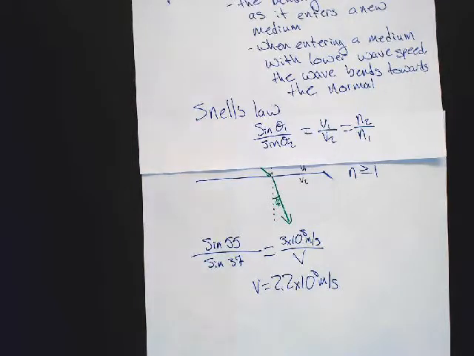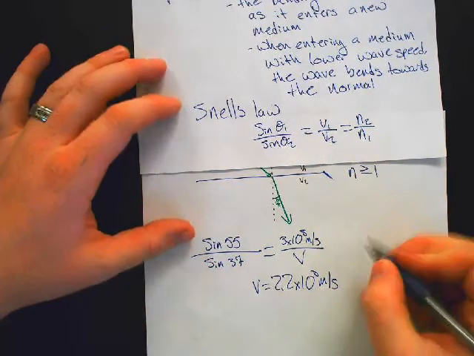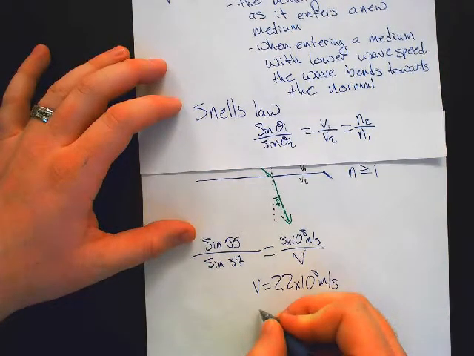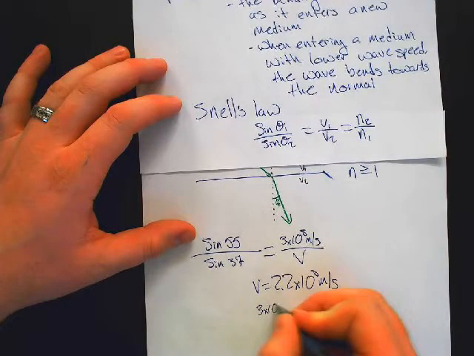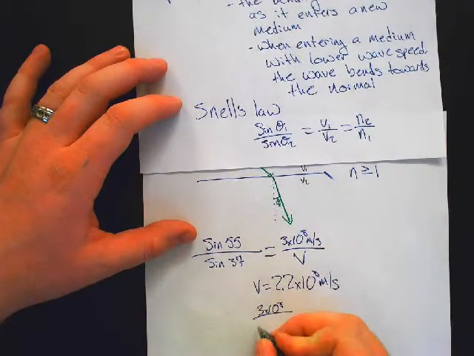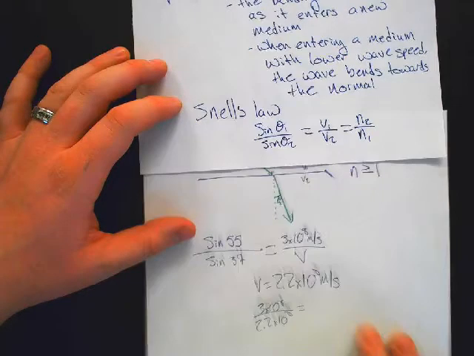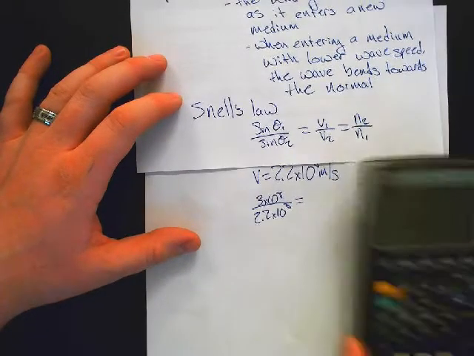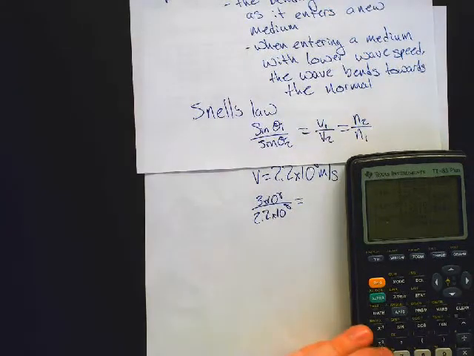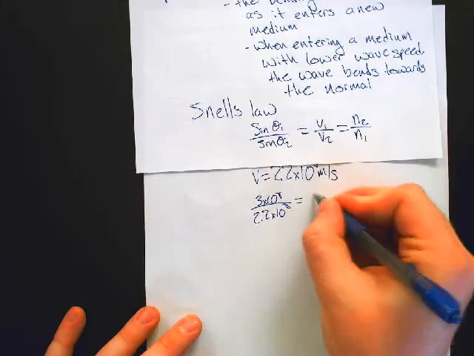If I then want to know the n value for water, all I've got to do is take c, 3 times 10 to the 8th, divided by v, 2.2 times 10 to the 8th, and divide, and I get my n value. So 3 divided by 2.2, I get 1.36.